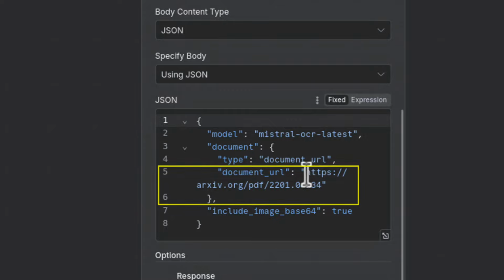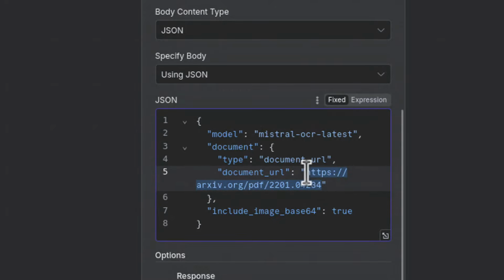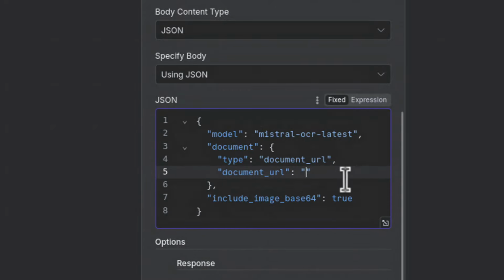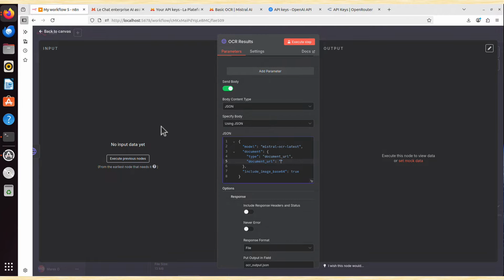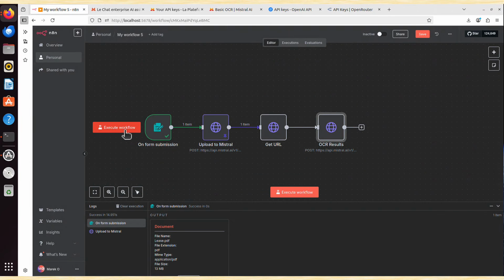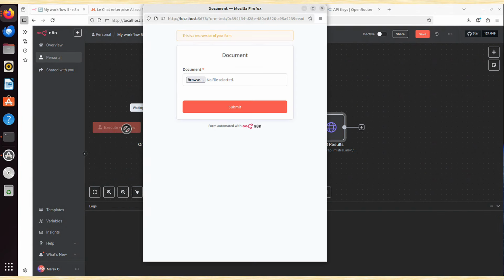For the time being, it's some random value, I don't even know what it is, but that's not really what we need. What we need is actually our document URL. And our document URL is that signed URL that we created in the previous node. Unfortunately, I can't see it here because I forgot to run it and pin the data. What we have to do is go back to Canvas and maybe let's run the entire workflow, all right?